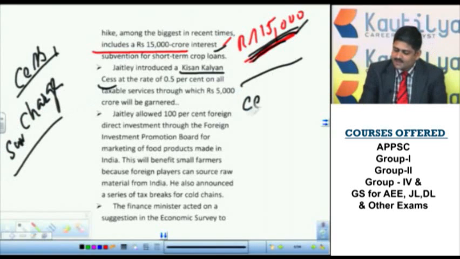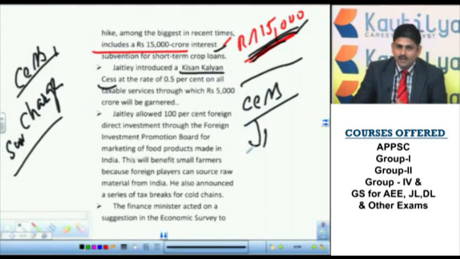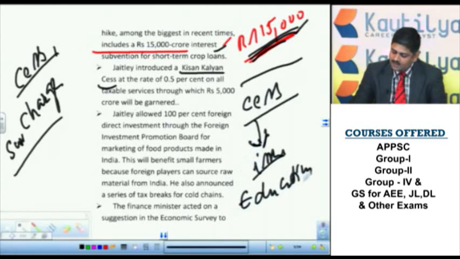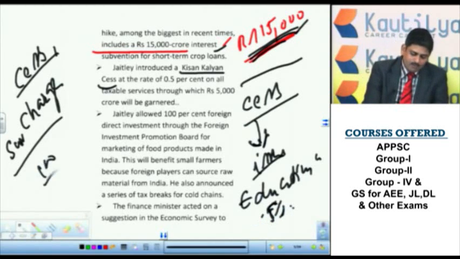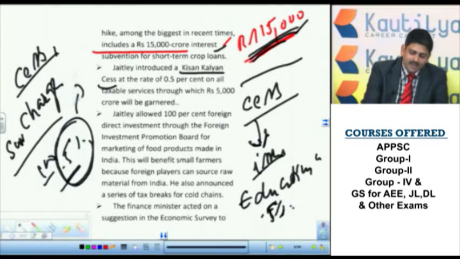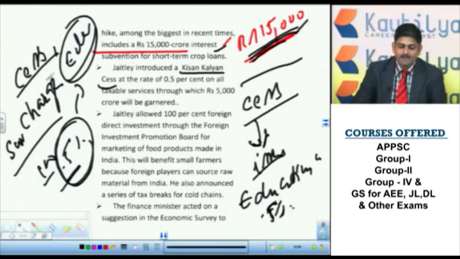So what is cess? Cess means it is levied for a particular issue. For example, if education cess is 0.5%, remember that for every 100 rupees a 0.5% cess is levied. This 0.5% amount is used for the development of education. That means for a special purpose, for a particular purpose, this amount is used. That is known as a cess.